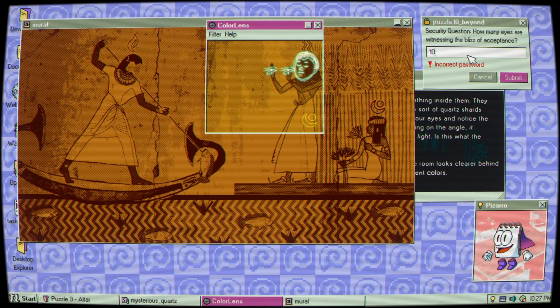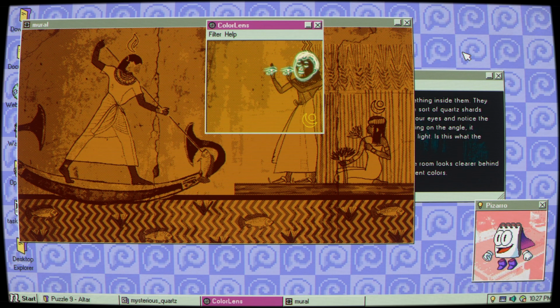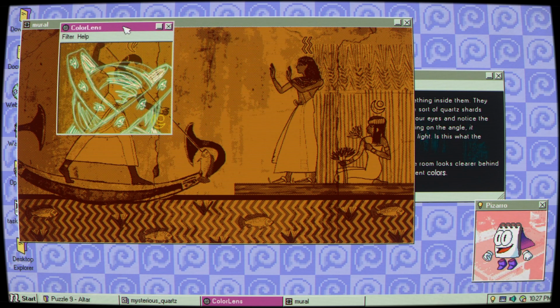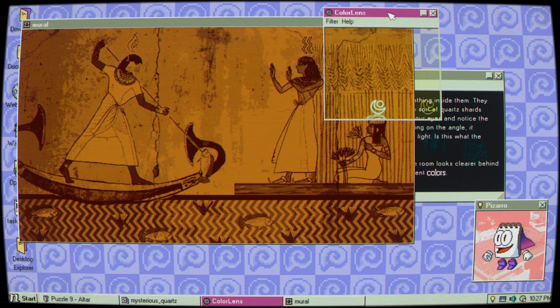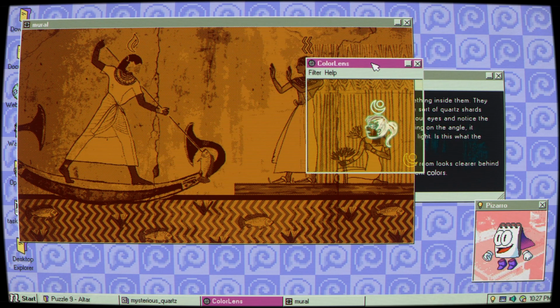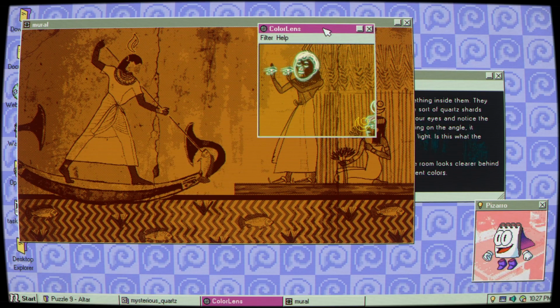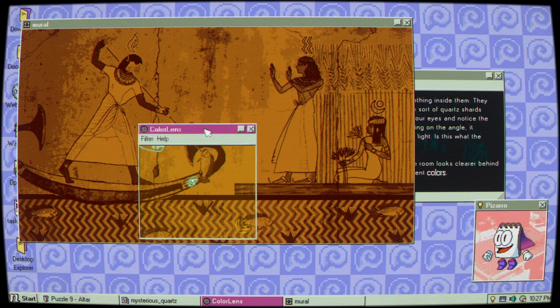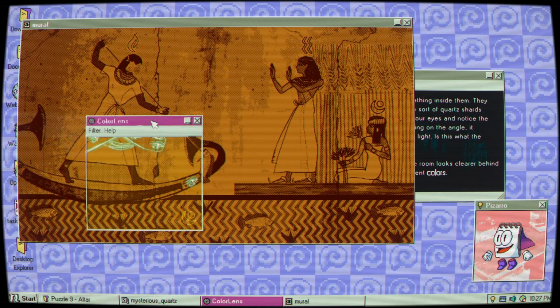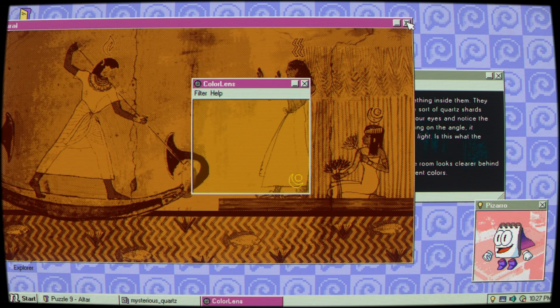Maybe those, 14, 15? No. 14. Okay, I just kind of put theirs. Hold on, let me see. So we got 10 here. 12, 13. Are we counting the other kid's eye on the other side? Oh, there was the hidden one. I didn't see that. Okay, cool.